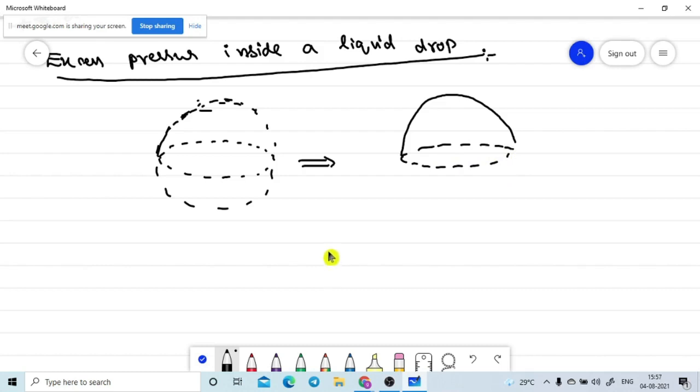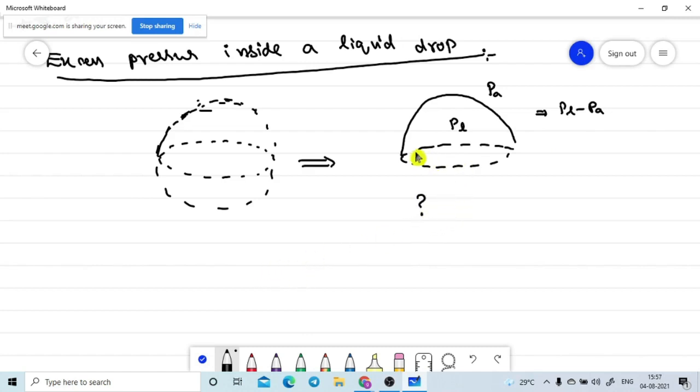Our goal is to find out the excess pressure. Excess pressure means some pressure is there inside the liquid, and some atmospheric pressure is there. How much difference is there? That means PL minus PA. Excess means more amount of pressure is there. That extra amount of pressure we need to find out in this present lecture.